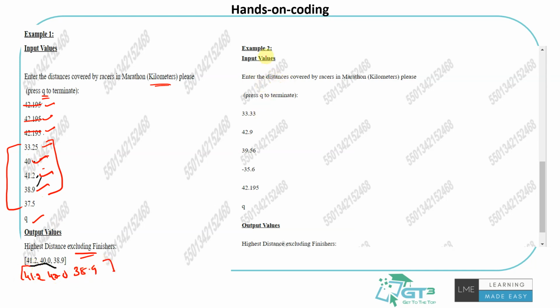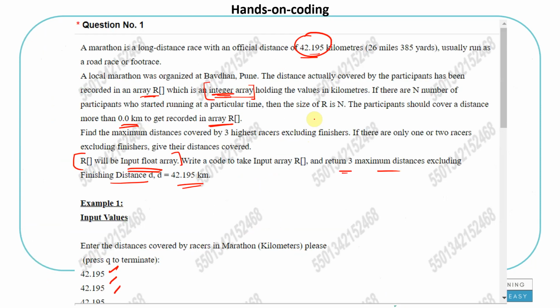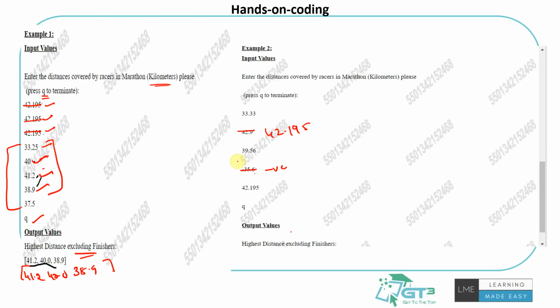If they are giving another case like 33.33, 42.9, 39.56, minus 35.6, 40.195, I am sure you will not store the negative value. This one is more than 42.195. You cannot have a value more than that, because the official distance is 42.195. So technically they have completed the distance, and I will not count it. Of the remaining options, this is also excluded because it is 42.195.